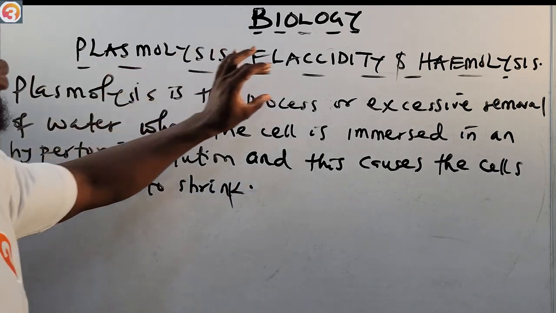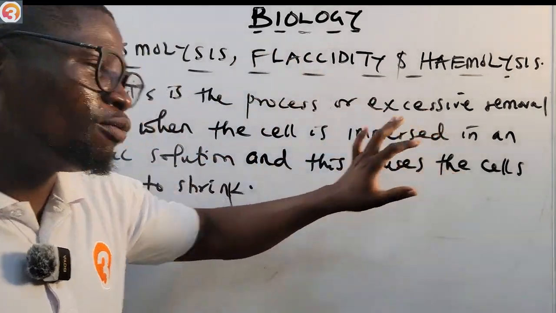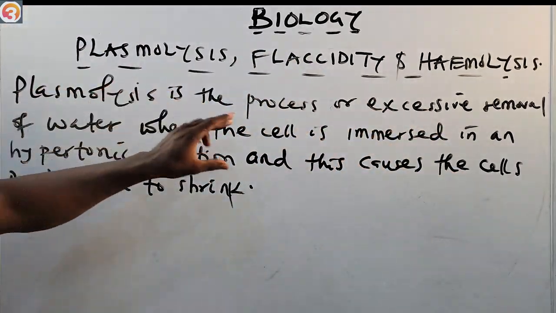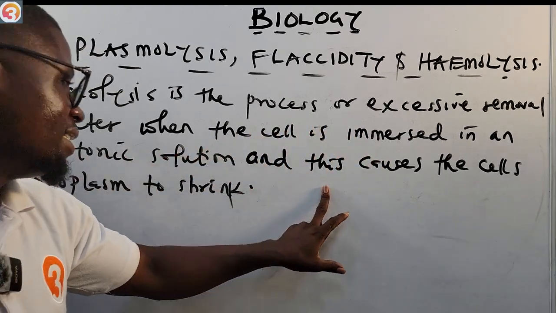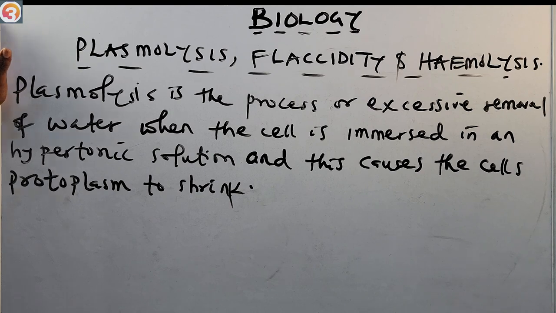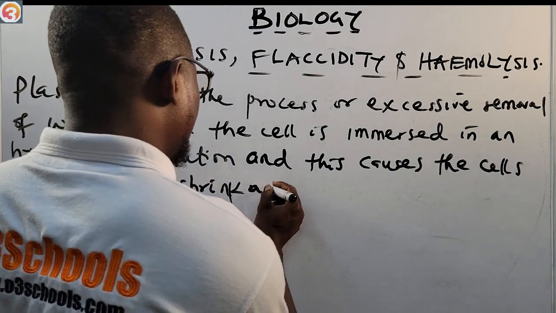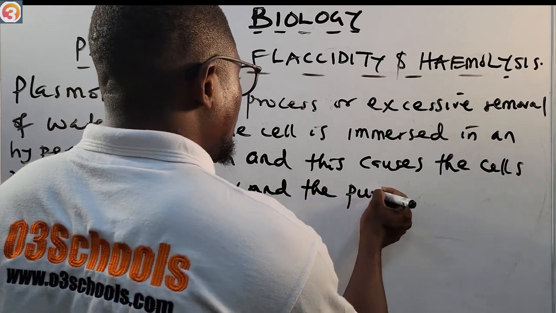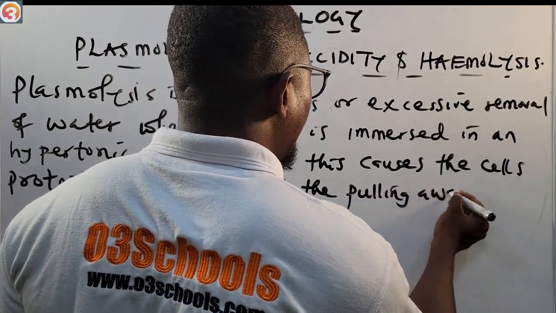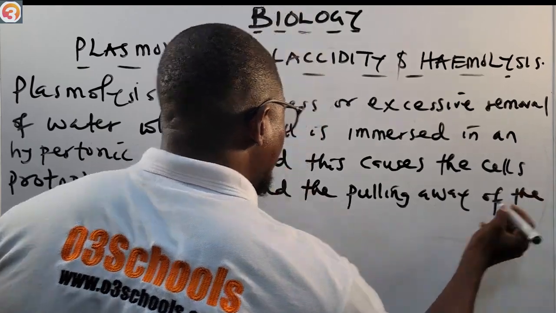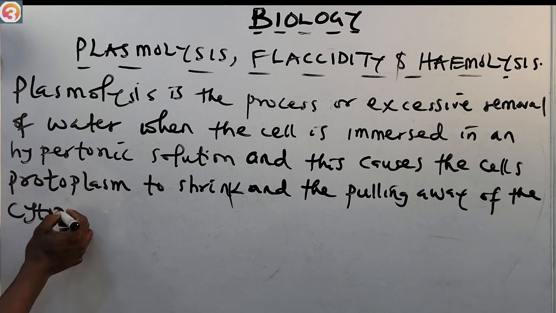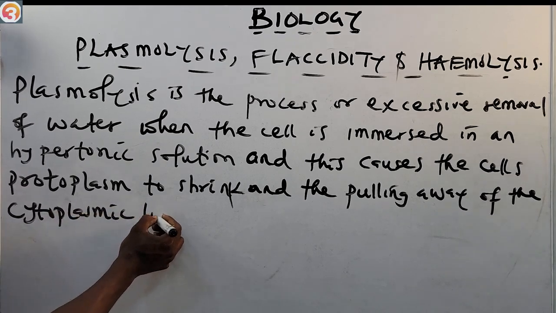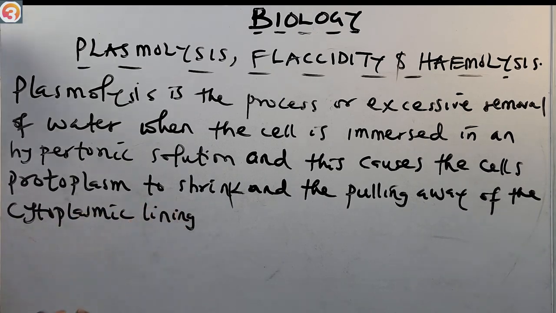We say plasmolysis is the process of excessive removal of water when the cell is immersed in a hypertonic solution. This causes the cell's protoplasm to shrink, and the cytoplasmic lining pulls away. Please take note of this.